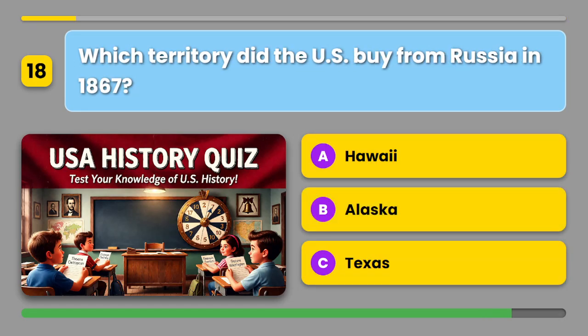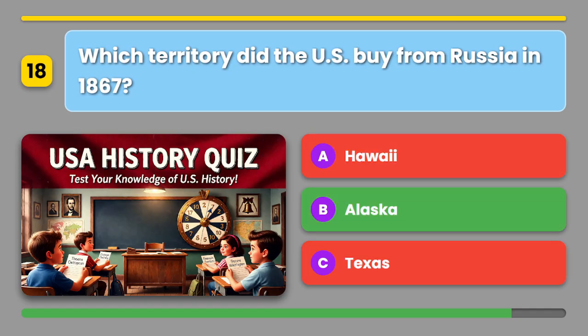Which territory did the U.S. buy from Russia in 1867? A. Hawaii. B. Alaska. Or C. Texas. The correct answer is B. Alaska.